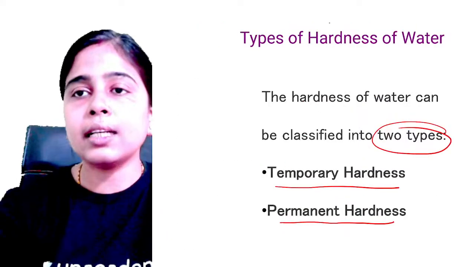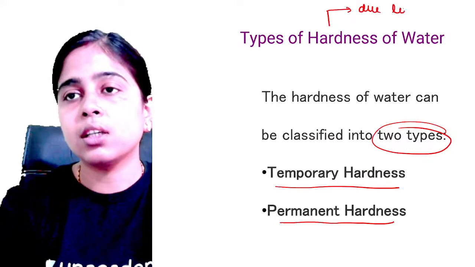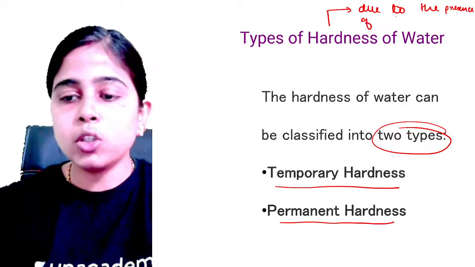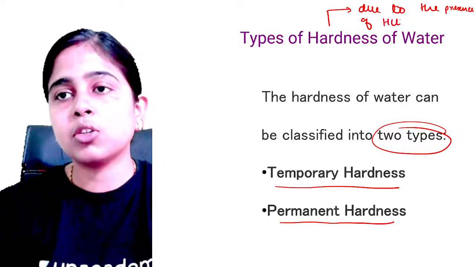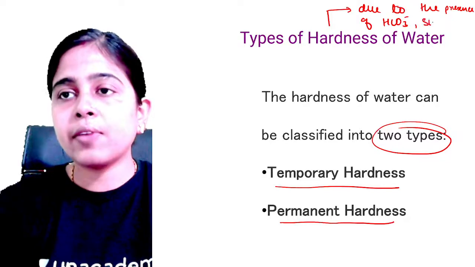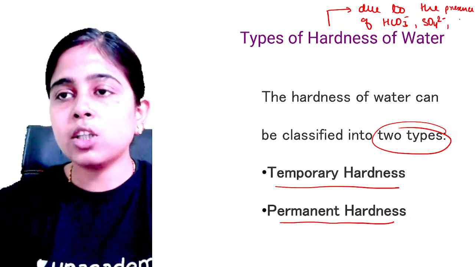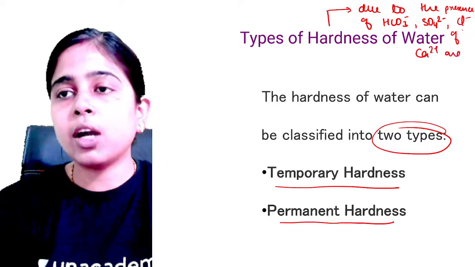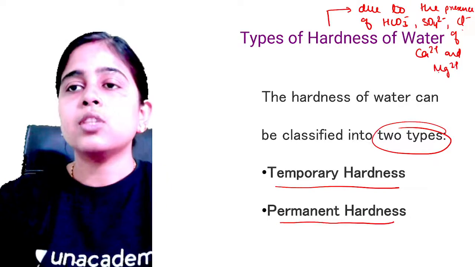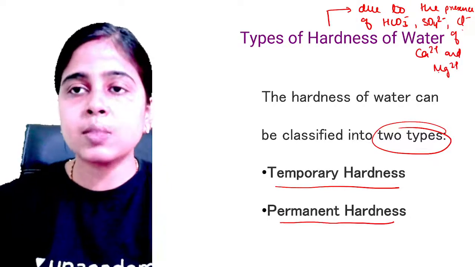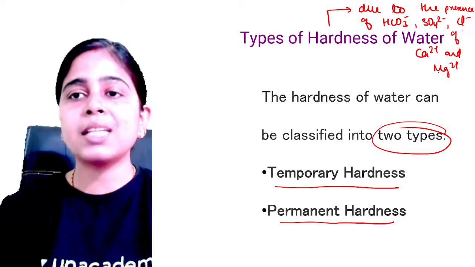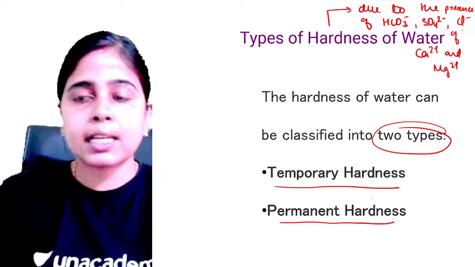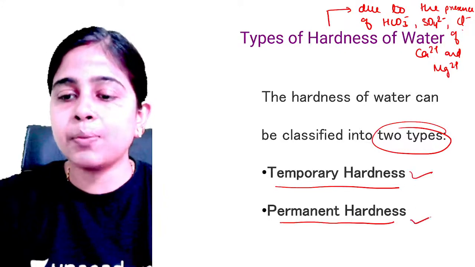So the hardness of water is due to the presence of what? It is due to the presence of hydrogen carbonates, that is HCO3 minus, sulfates, SO4 2 minus, and chlorides, that is Cl minus, of calcium and magnesium. If these salts of calcium and magnesium are present in water, it will be termed hard water. Clear? Now, as I told you, hardness is classified into two types: temporary hardness and permanent hardness.